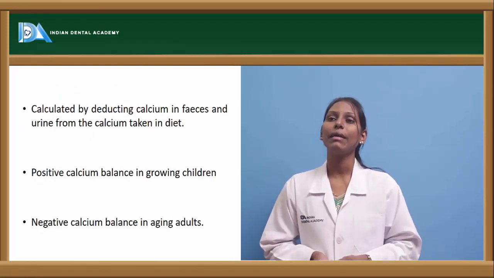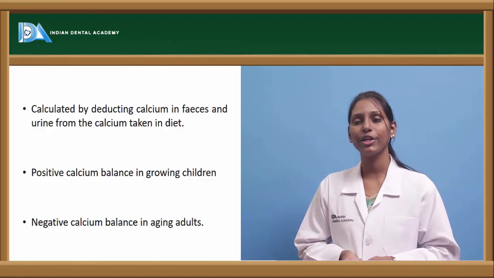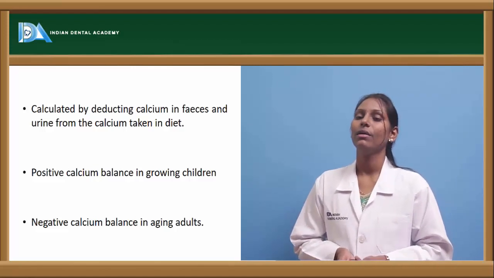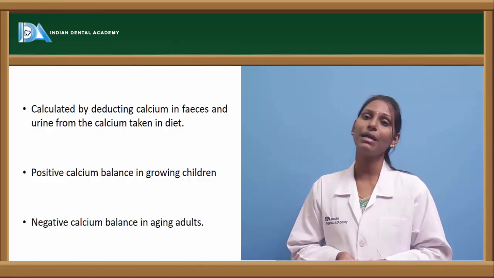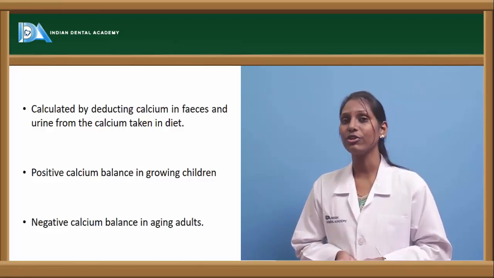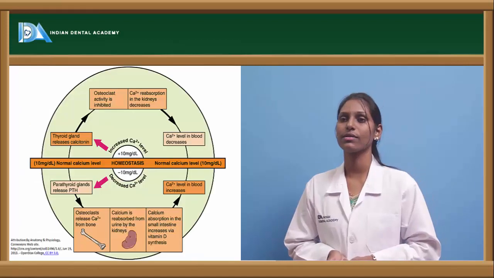Calcium balance is calculated by deduction of calcium in feces and urine from the calcium taken in the diet. Positive calcium balance is usually seen in growing children, and negative calcium balance is seen in adults, especially in those who are suffering from osteoporosis.